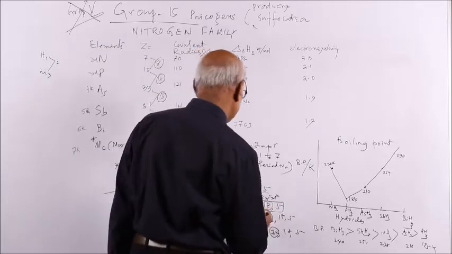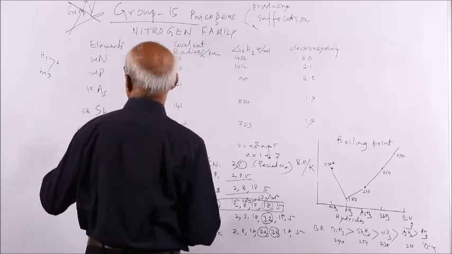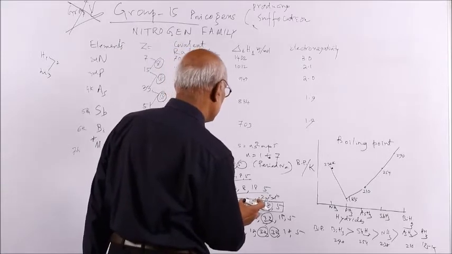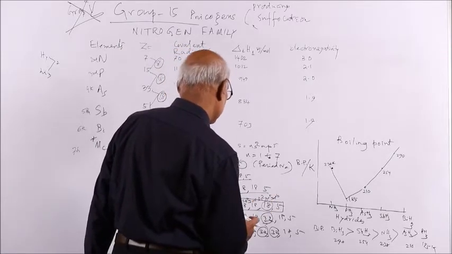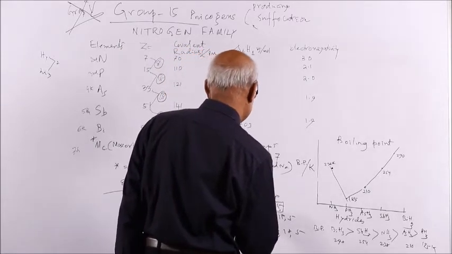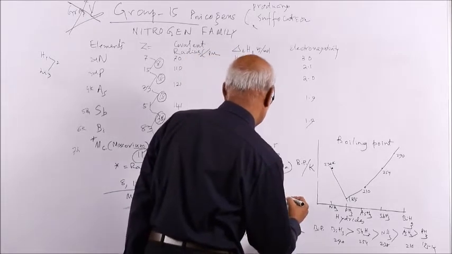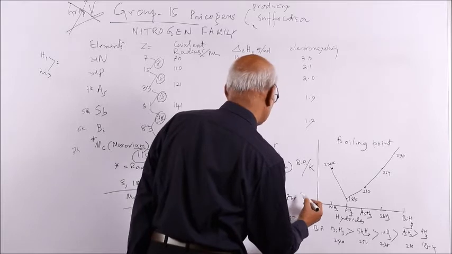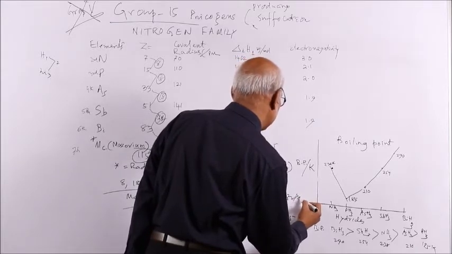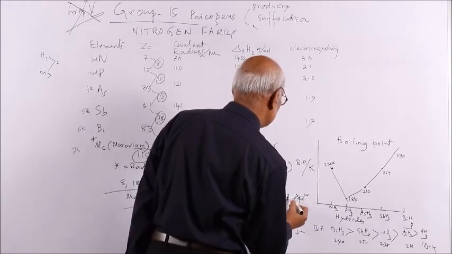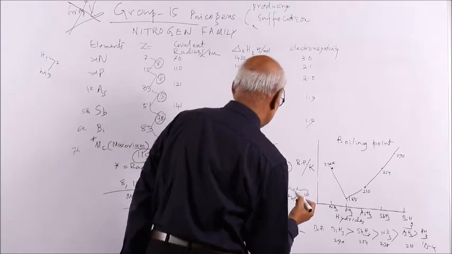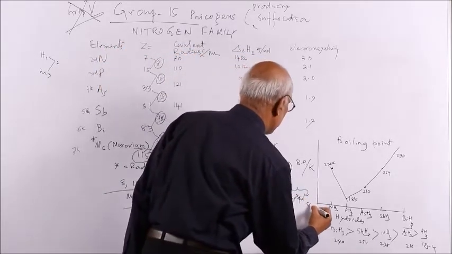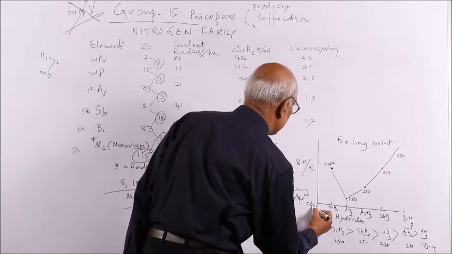Then 5 means stibium is present in the 5th period, so this is first, second, third, fourth, and the 5th you see 18, 18: 4s2, 4p6, 4d10, this is 18. Then comes 5, meaning 5s2, 5p3.